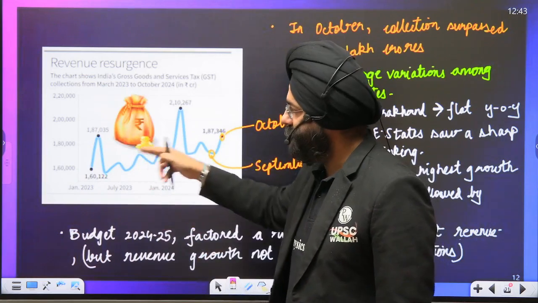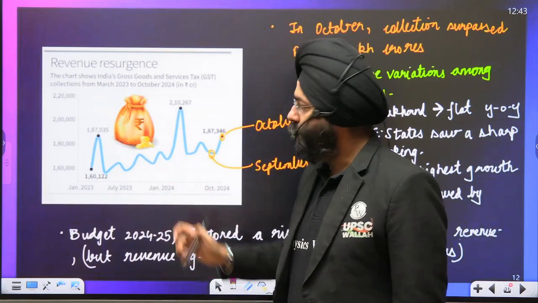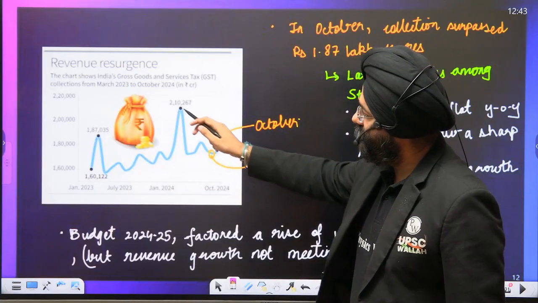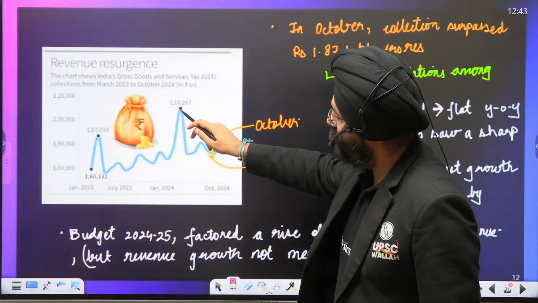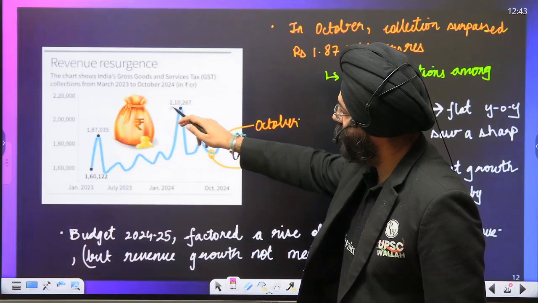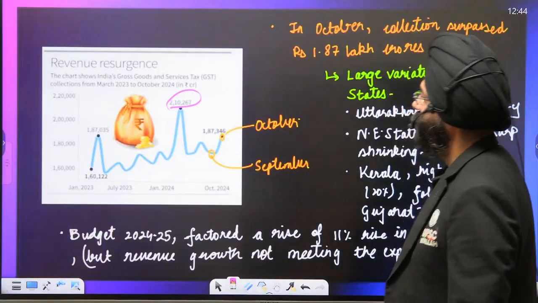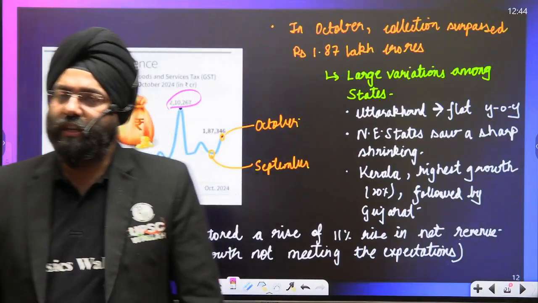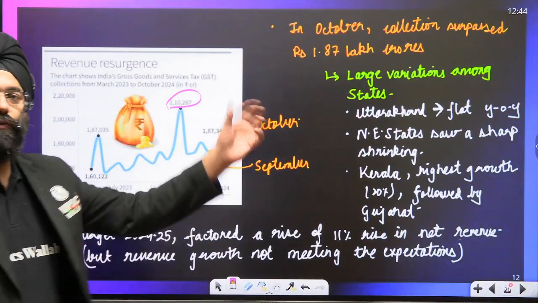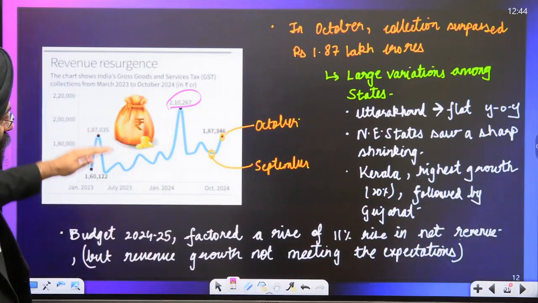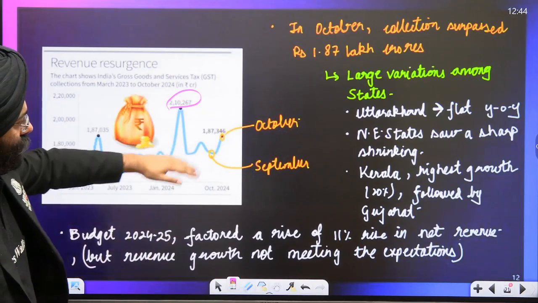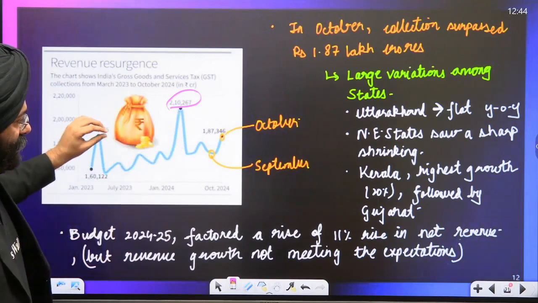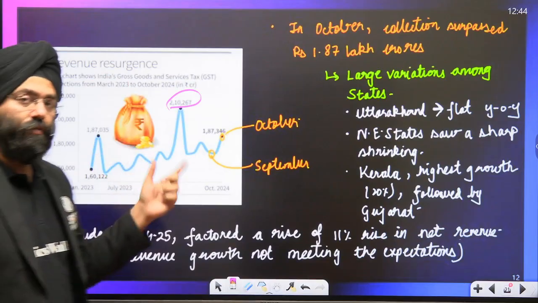That is why, when you see these graphs, please notice them carefully. Do you realize this? In September it has gone down, in October it has risen. Close to January, February, it was 2,10,000 crores. So that means there has been an ebb and crest in the GST collection also. There has been no uniform trend: a little bit up, then again down, up, down. Obviously, overall there has been a rise, but we realize that there have been ups and downs. This is what is important from the perspective.